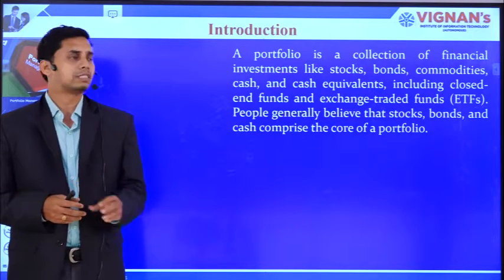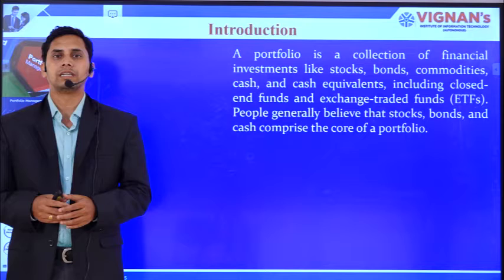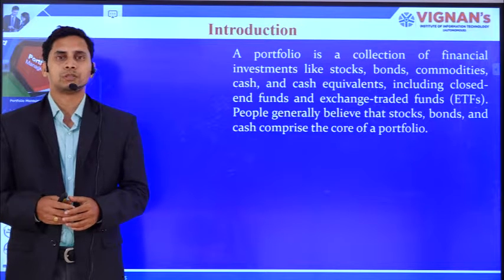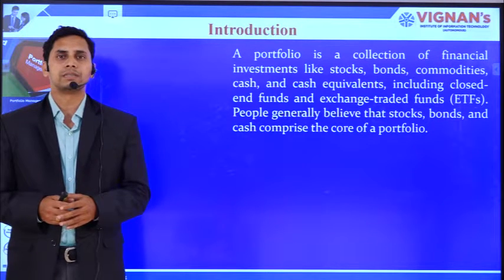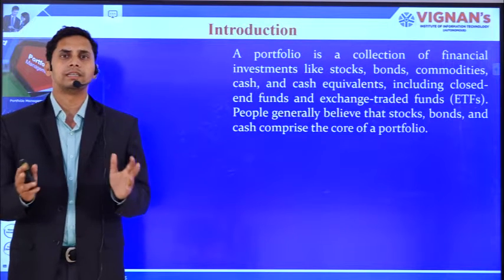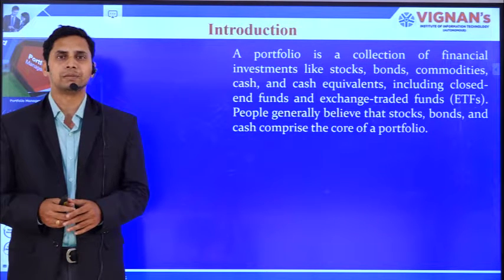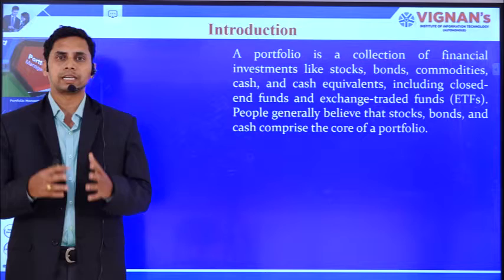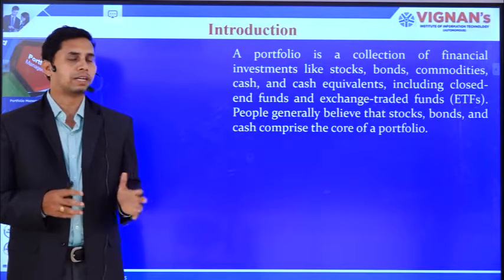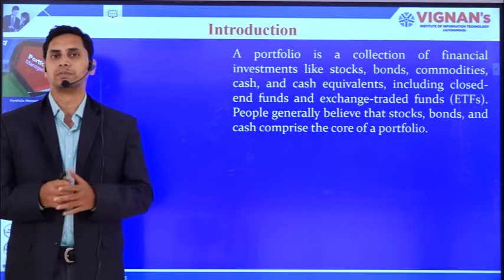So a portfolio is nothing but a collection of financial investments. There are different financial investments available in the market, as you know, like stocks, bonds, real estate funds, exchange-traded funds, and many more financial assets. A collection of these financial investments is known as a portfolio.